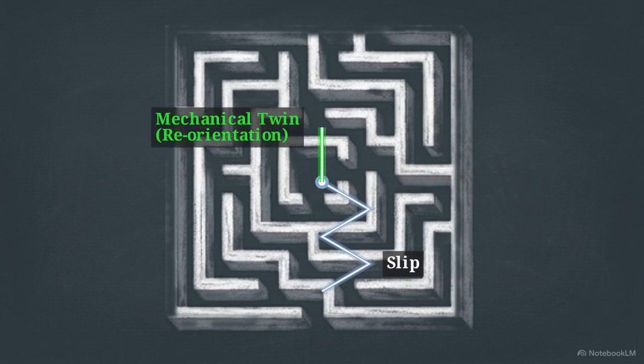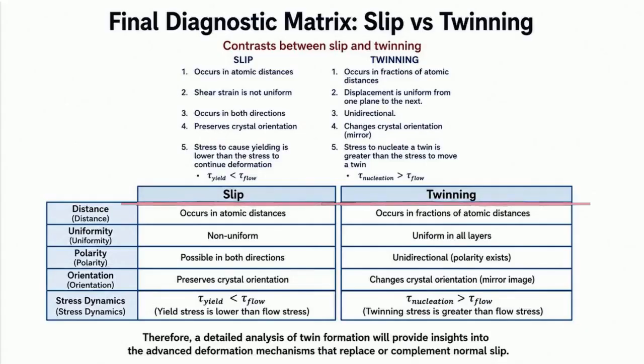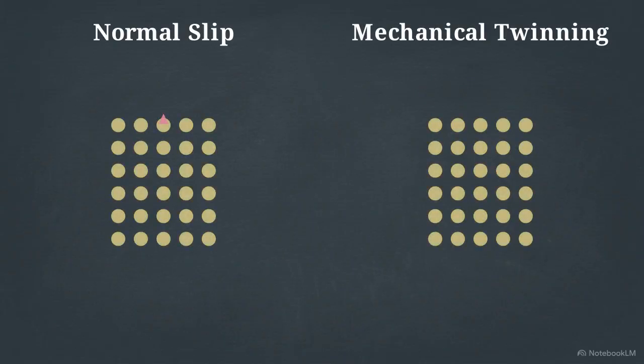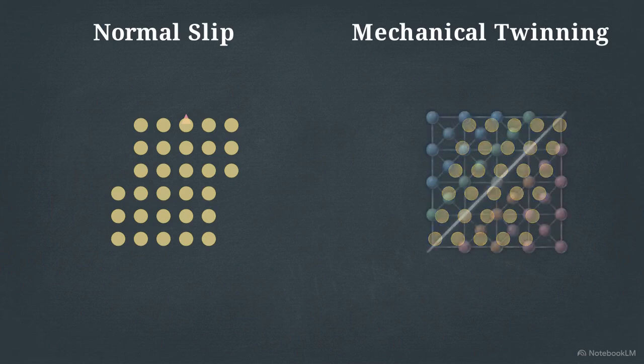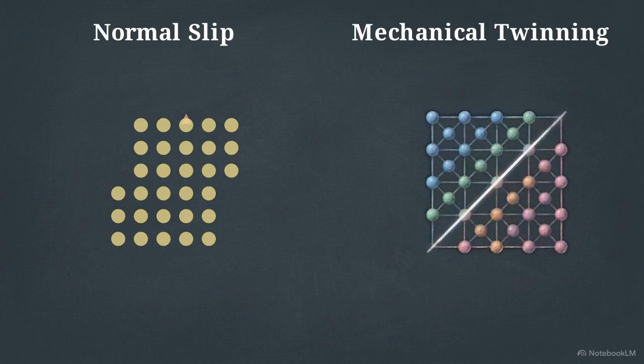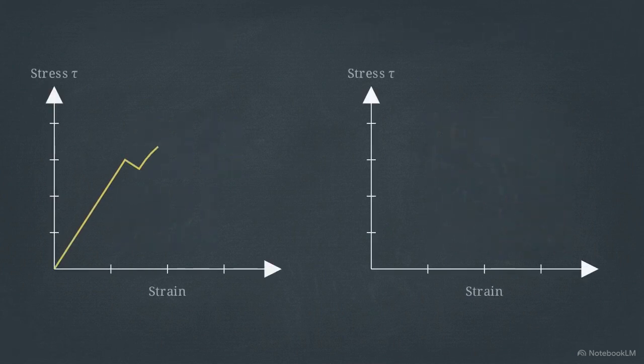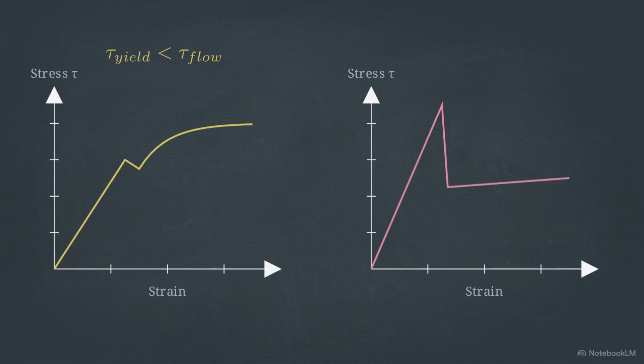This diagnostic matrix isolates the mechanics of the 2 primary engines of plasticity. Normal slip utilizes full atomic integer distances, distributing shear non-uniformly. Twinning requires atoms to move in exact fractions of their spacing, shifting uniformly across all layers. Slip preserves the original crystal orientation as layers glide past one another. Twinning physically alters the crystal orientation, generating a unidirectional mirrored plane. Finally, look at the stress dynamics. In normal slip, the stress to cause initial yielding is lower than the stress to continue flow. Twinning reverses this. The energy required to nucleate a twin is significantly higher than the stress required to move it.